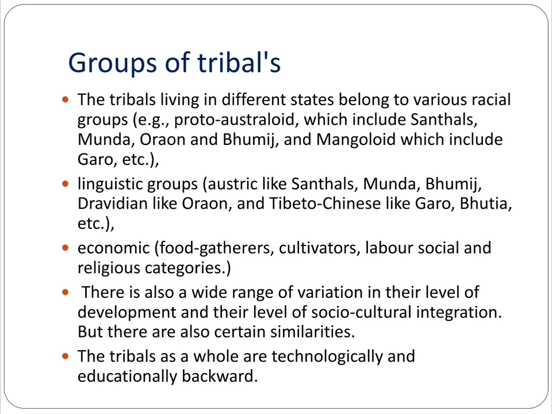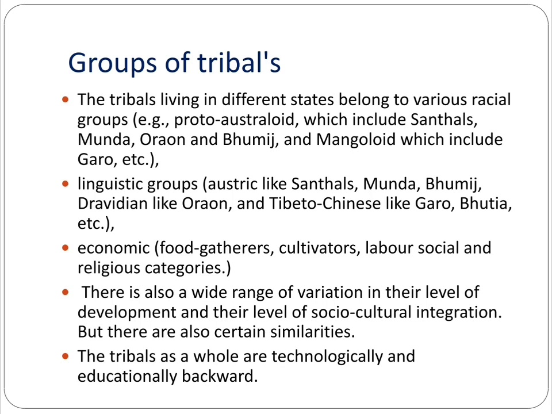For example, they are given as Proto-Australoid, which includes the Santhals, Munda, Oraon and also Bhumij, and Mongoloid, which includes the Garo. So there are different racial groups given to the tribes throughout India.